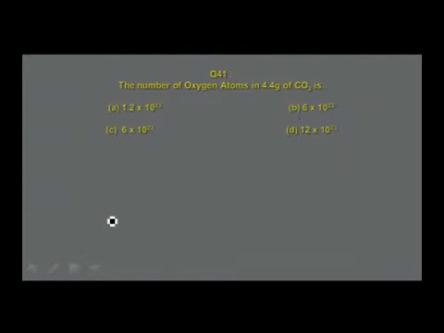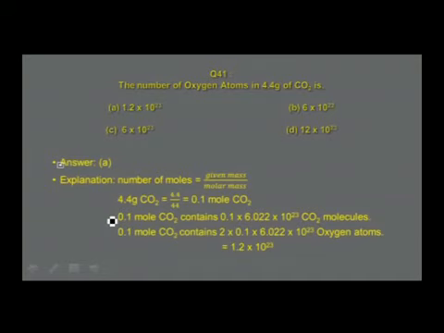Let us verify that answer in the answer keys, and this is further oxygen atoms is the question asked, not the molecules alone. So molecules is what we get, 0.1 into 6.022 into 10 power 23 molecules. The question is on oxygen atoms. Then you find one molecule of CO2 has 2 oxygen atoms. You can see that 2 atoms. In one molecule of carbon dioxide, there are 2 oxygen atoms.